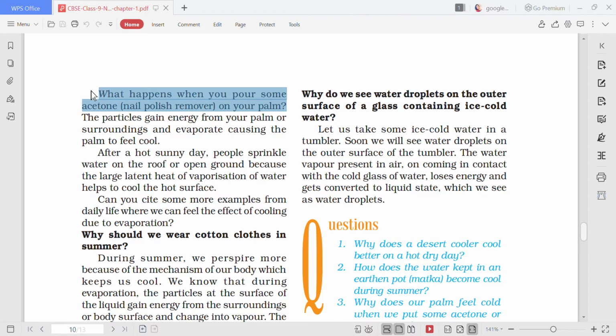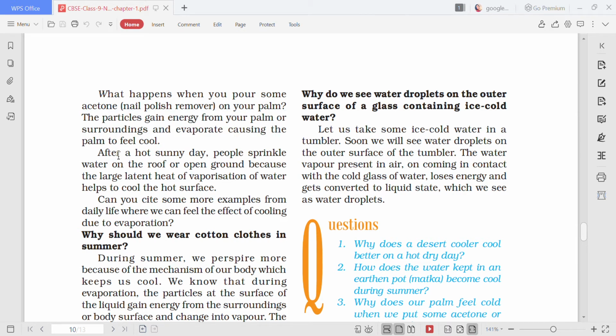So this is the question. Next question, you will write down this question: what happens when you pour some acetone or nail polish remover on your palm? And the answer is this: the particles gain energy from your palm or surrounding and evaporate, causing the palm to feel cool. This is the answer. I hope you have understood.